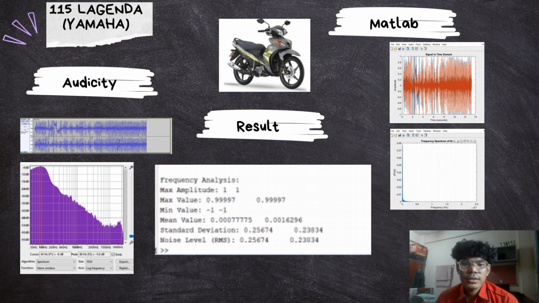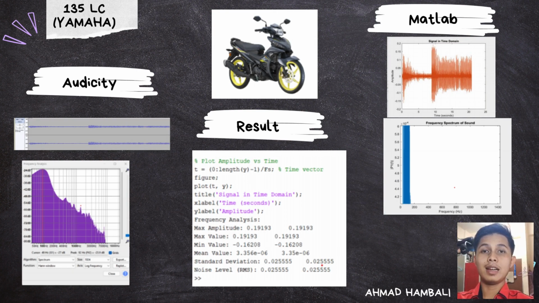The result we got from MATLAB is the amplitude is 1, max value is 0.9997, minimum value is -1, mean value is 0.007775 and 0.001626. The standard deviation is 0.25674 and 0.23834. The noise level for this Legenda Yamaha is 0.25674 and 0.23834. Okay, the LC Yamaha brand.